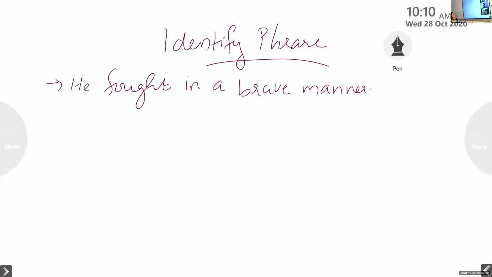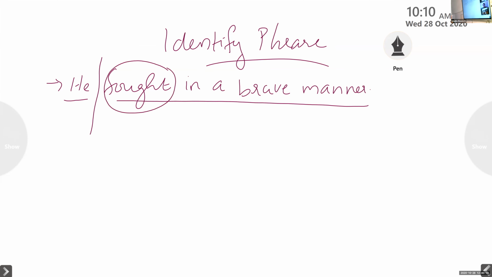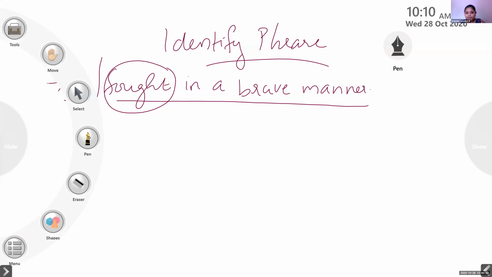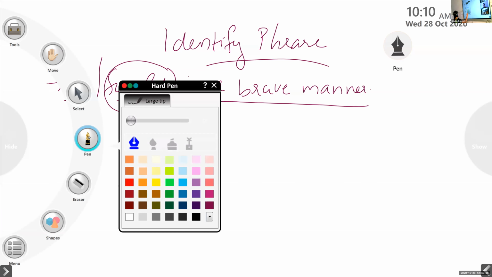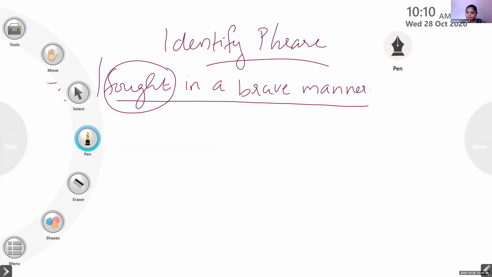Sravana, I have a sentence for you. He fought in a brave manner. This is a sentence because you can see a subject and a predicate, in which you can see a verb. If this is your sentence, can you pick out the phrase in it? Remember, a phrase is a group of words without a verb. So search for a group of words without a verb from the sentence. A brave manner. Louder. Only a brave manner. In a brave manner.